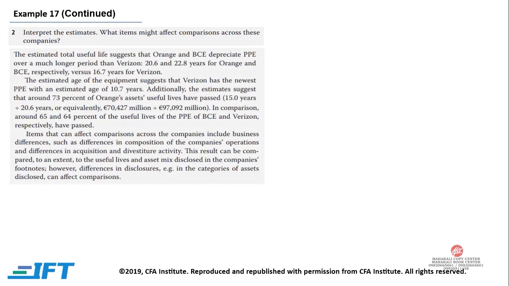The estimated total useful life suggests that Orange and BCE depreciate PPE over a much longer period than Verizon: 20.6 and 22.8 for Orange and BCE respectively, versus 16.7 for Verizon. The estimated age of the equipment suggests that Verizon has the newest property, plant and equipment.